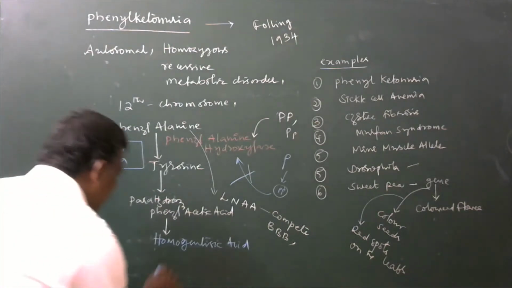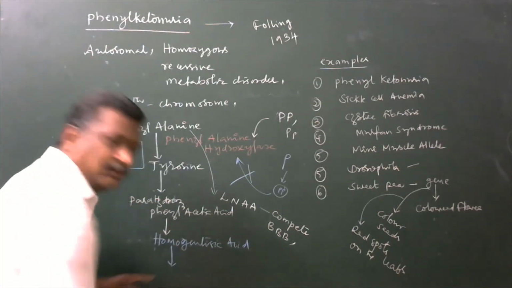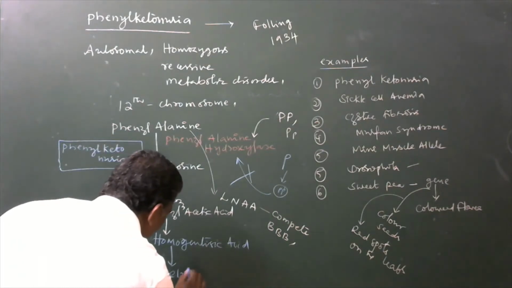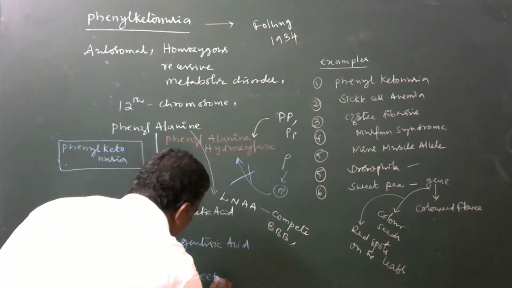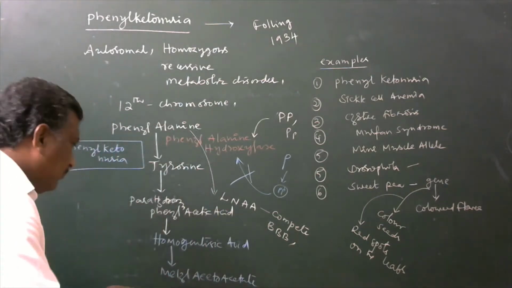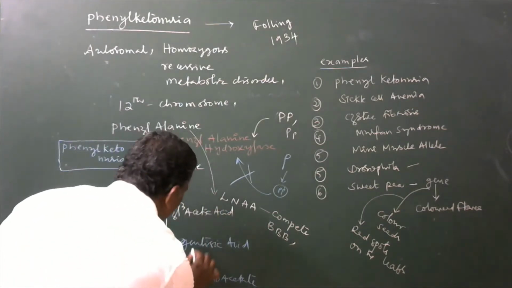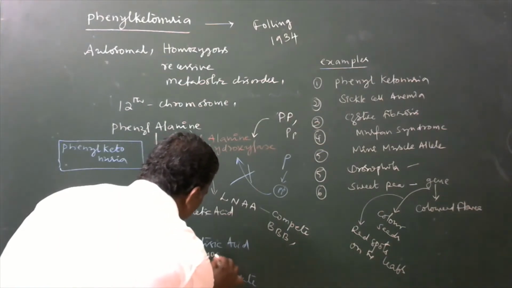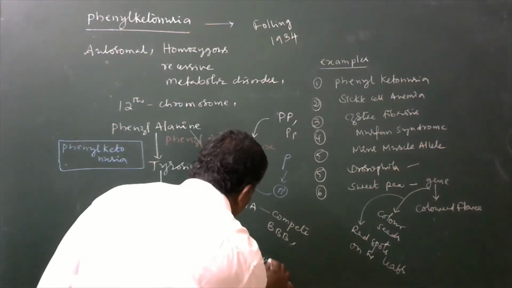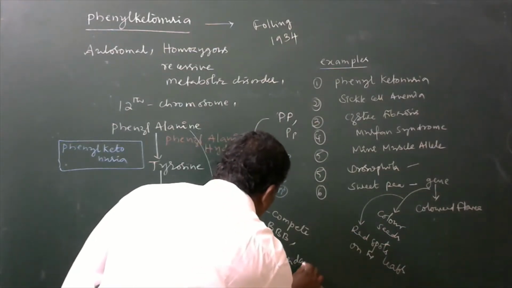Homogentisic acid is converted to maleyl acetoacetate. Here, one more enzyme is needed: homogentisic acid oxidase.